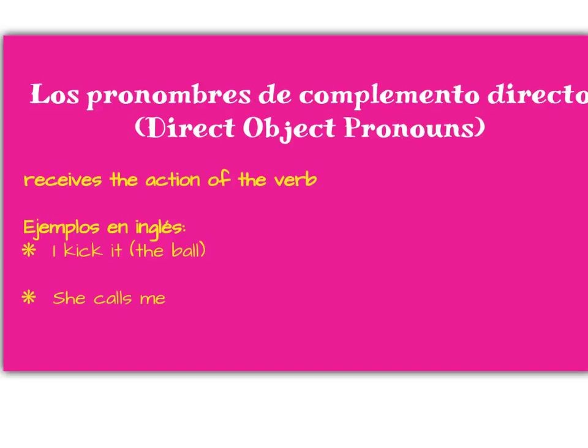Direct object pronouns receive the action of the verb. For ejemplo, in inglés, I kick it. If I'm referring to the ball, it's directly receiving the action of my verb, to kick. She calls me. I'm directly receiving the action of the verb, her calling me.